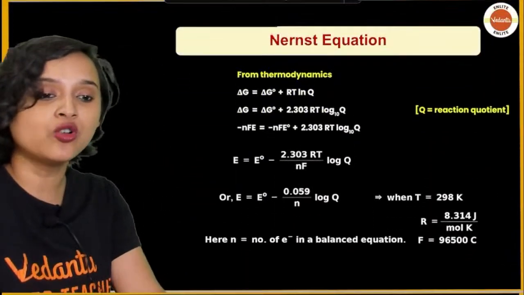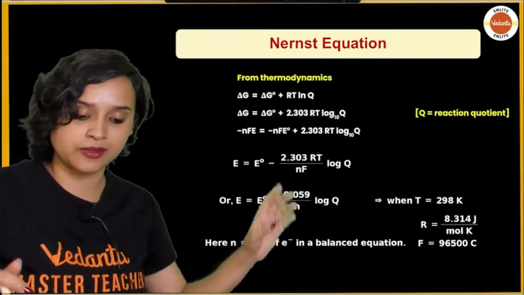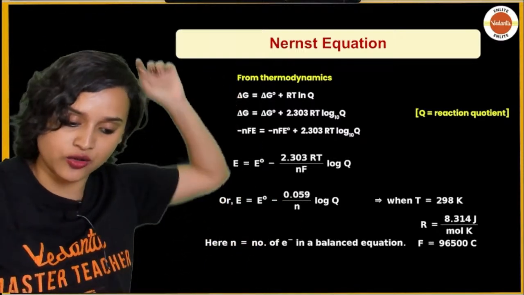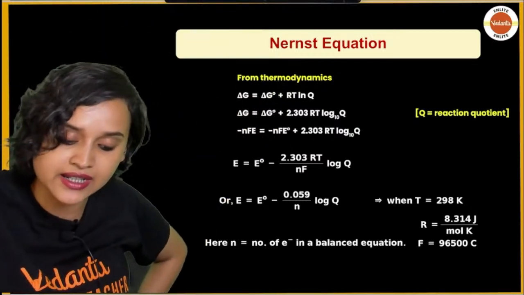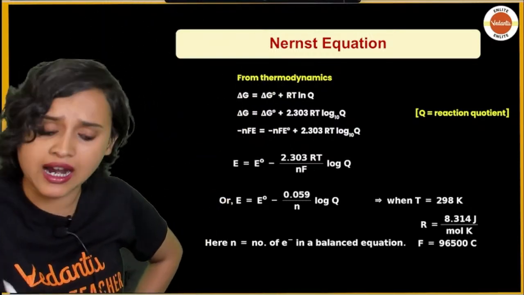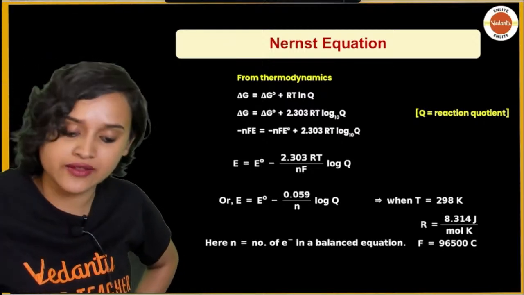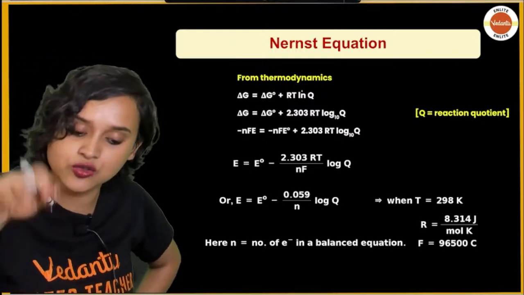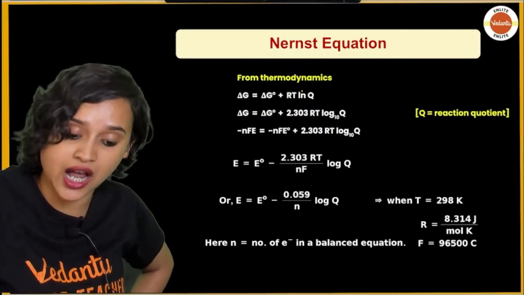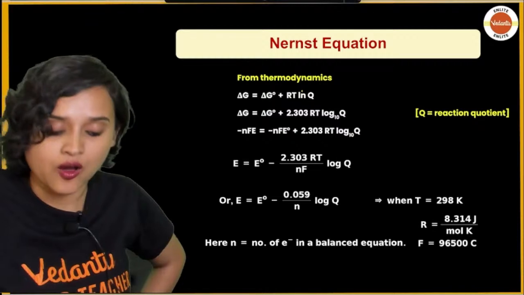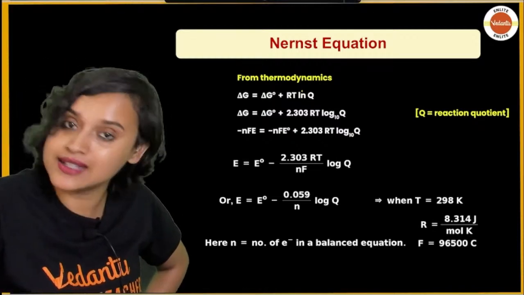Then the most important formula from this chapter is your Nernst equation, okay? For the Nernst equation, from thermodynamics, we understand that delta G is equal to delta G naught plus RT ln Q. Now whenever we have natural log, what do we do? We can convert it into log base 10. That means delta G naught plus 2.303 RT log 10 Q. Now delta G can be written as minus nFE cell.